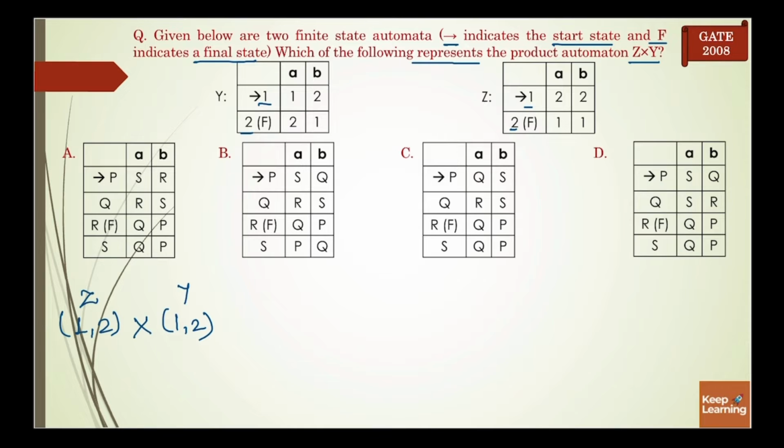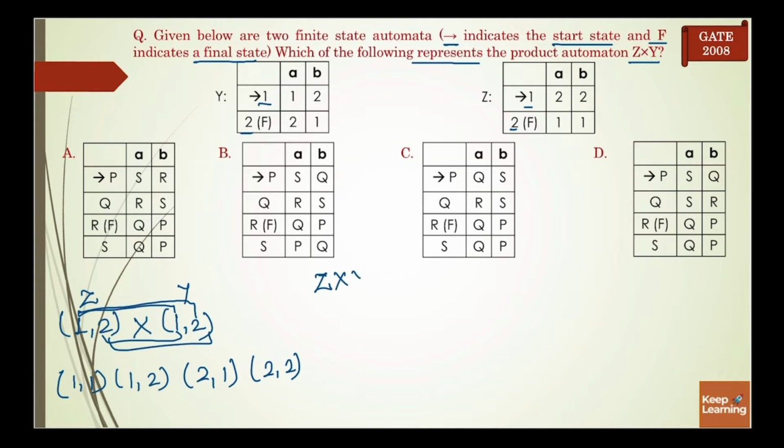And when you take the cross product of these two, your states will be 1 1, 1 2, 2 1 and 2 2. So when we take the cross product of these two, we will write it in the form of a table. Here it will represent Q and here we will represent input alphabets.